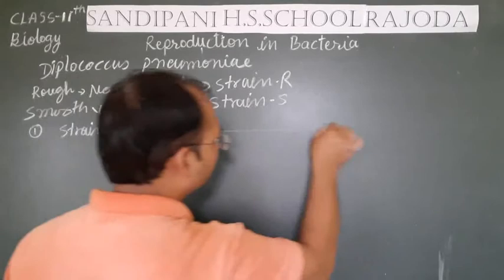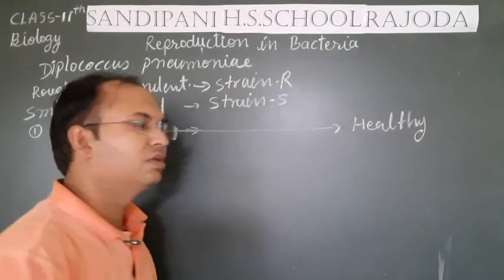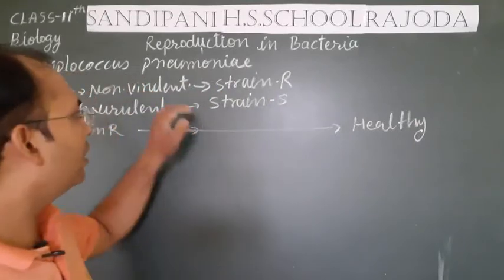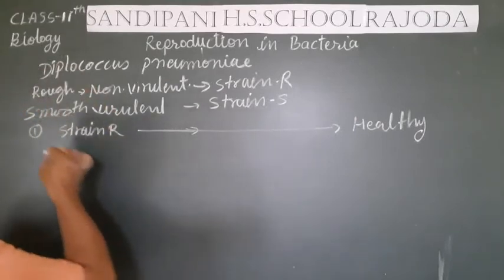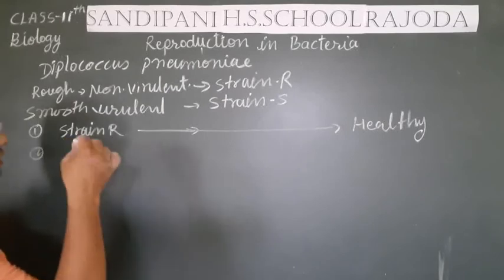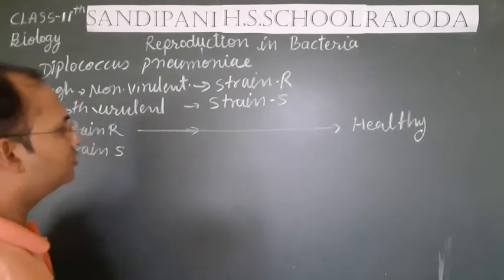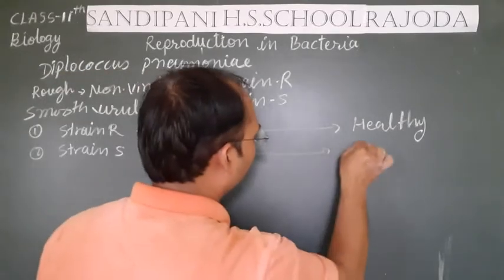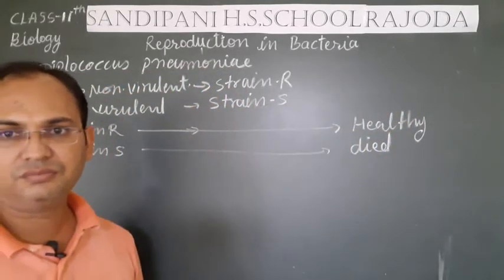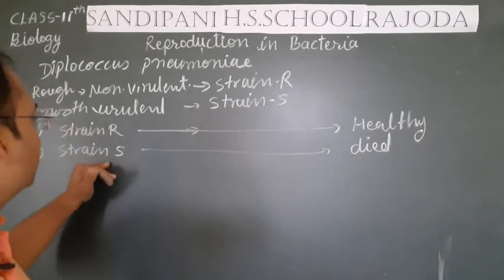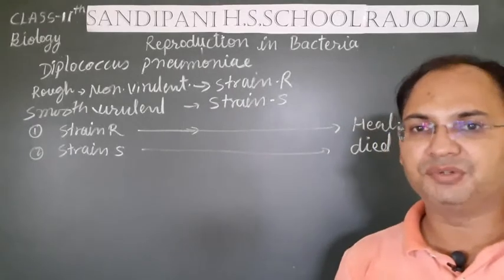Then the mouse was healthy. There was no effect of strain R on the body of the mouse, but in his second step, when he injected strain S, or smooth strain, into the mouse, then the mouse died. It shows that strain S has a toxic effect which can kill the mouse by causing pneumonia.